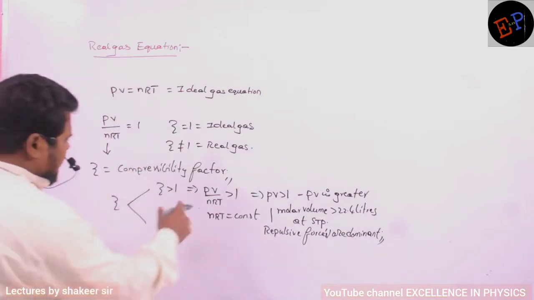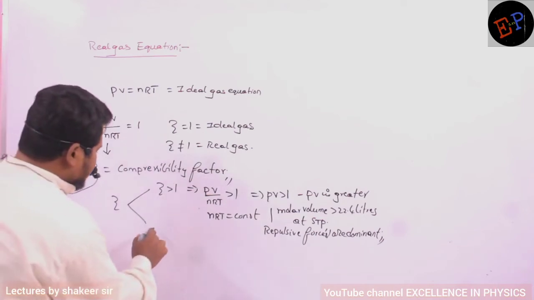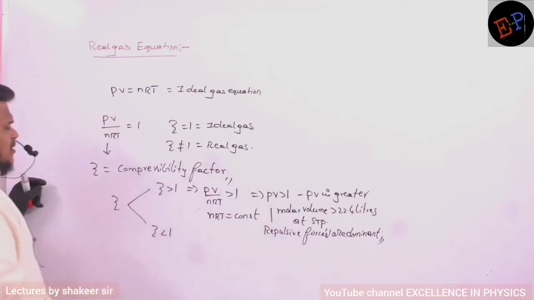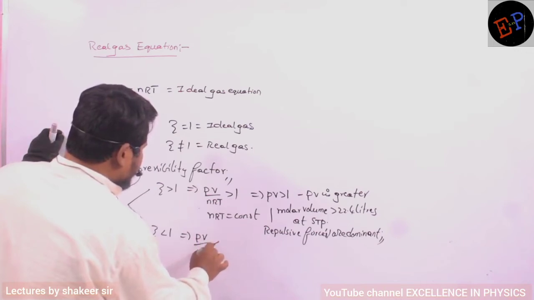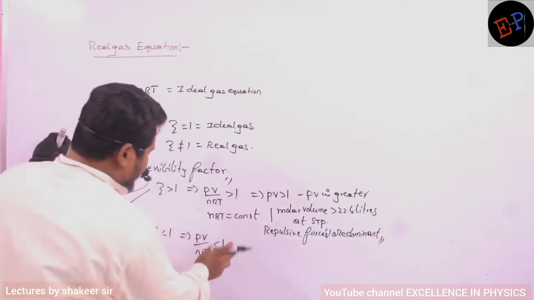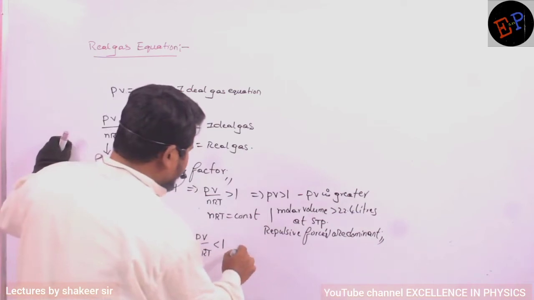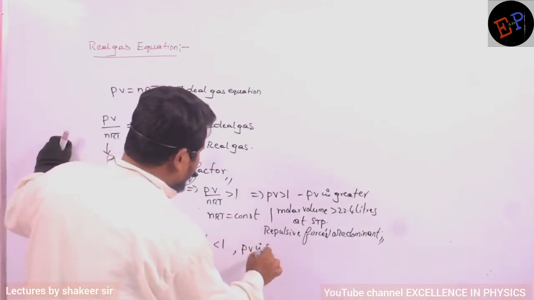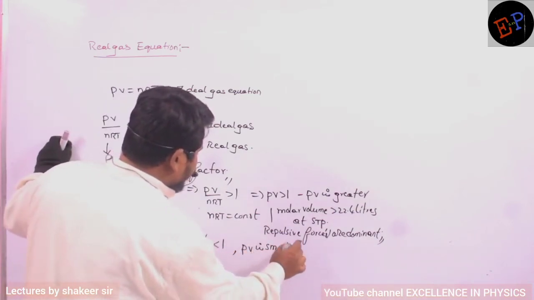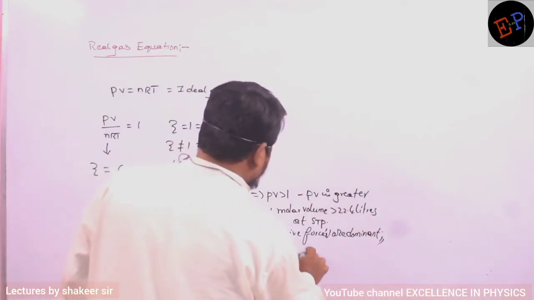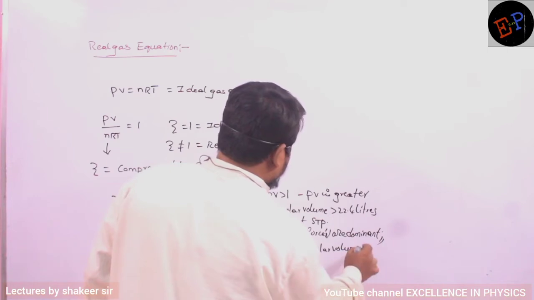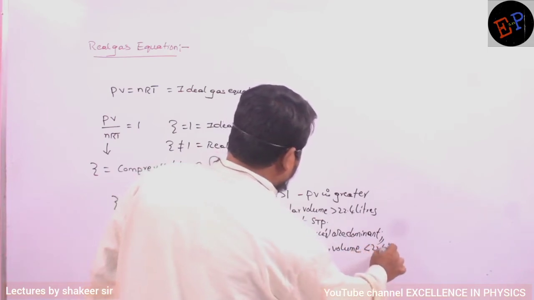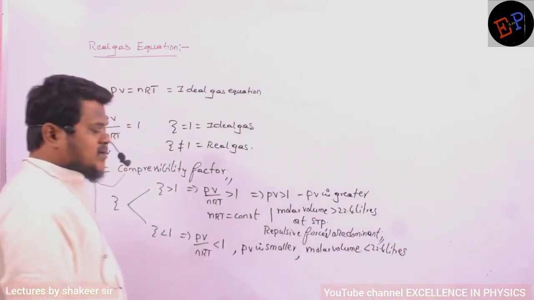Similarly, the exactly opposite condition: if the Z value is less than 1, definitely I can say PV divided by nRT is less than 1. And nRT is a constant, so I can say that PV is smaller. If PV is smaller, I can say that molar volume is less than 22.4 liters at standard temperature and pressure.